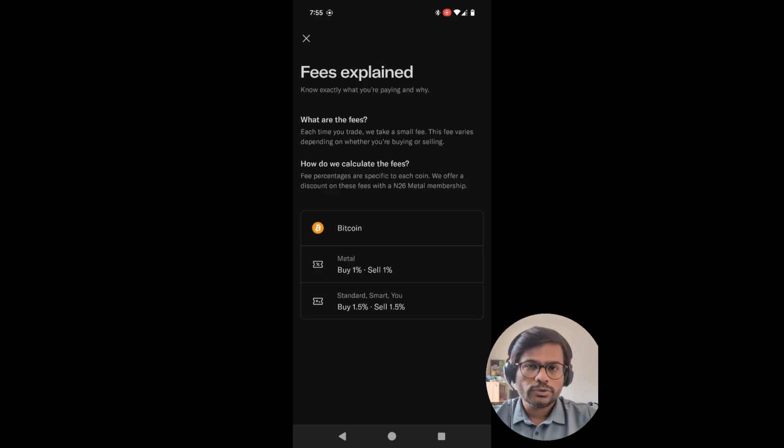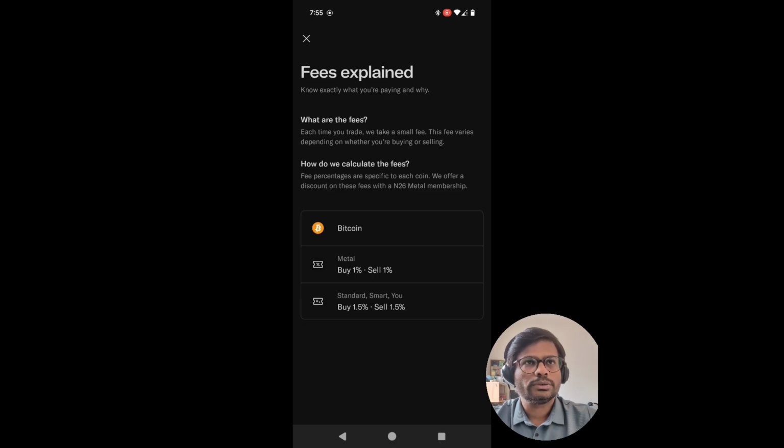The fee is around 1.5%, which I feel is a bit high, but yeah, currently I'm buying 10 euros and I'm paying 0.15 euros as a fee.